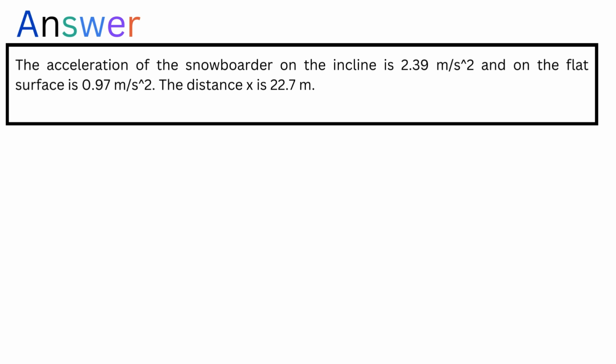The correct answer is: the acceleration of the snowboarder on the incline is 12.39 m/s², and on the flat surface is 0.97 m/s². The distance x is 22.7 m.